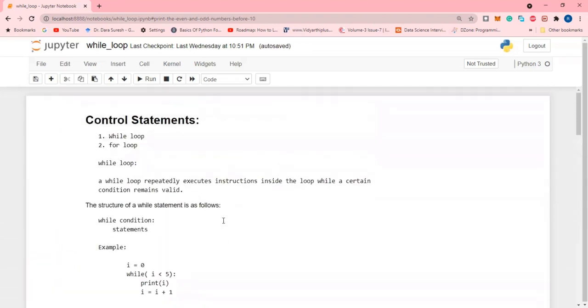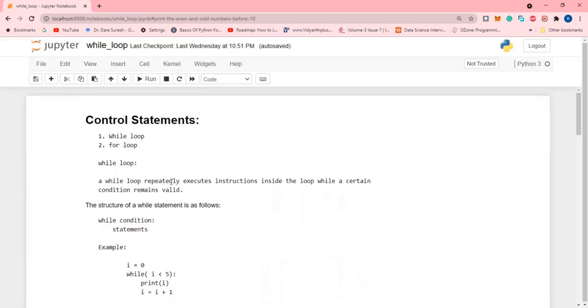So let's go back to the while loop, which is very important in Python. Two control statements are there, the while loop and the for loop. First we are going to discuss the while loop. So what is a while loop?